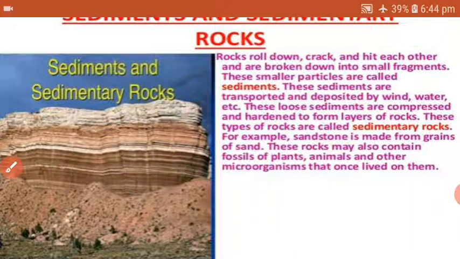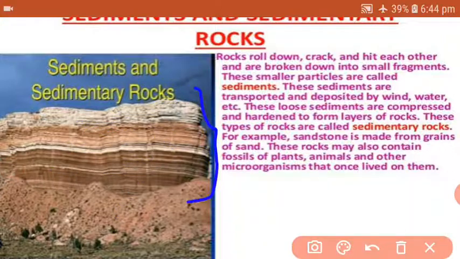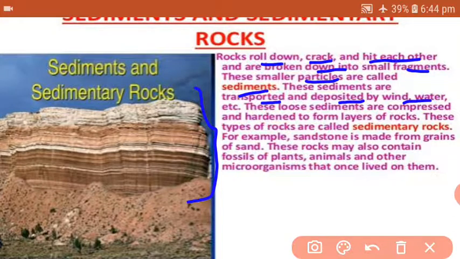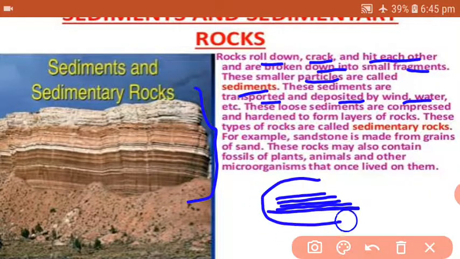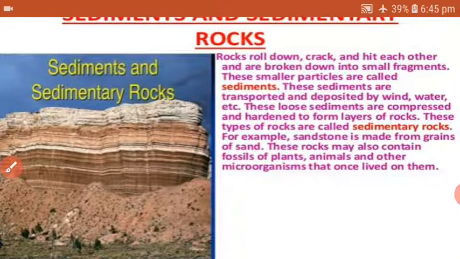So here in this picture you can find the layers, and such a layered structure you can find in sedimentary rocks. How does it happen? Rocks roll down, crack and hit each other, and are broken down into small fragments. These smaller particles are known as sediments. These sediments are transported and deposited by wind, water, etc., and ultimately, as one layer is above, there will be a second layer, then a third, and such layers are created, and thus sedimentary rock is actually formed.